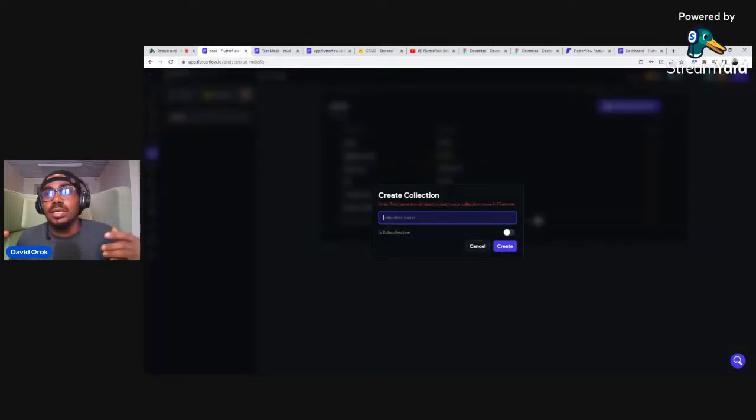What is a collection? A collection is more like a library shelf, for instance, where you put a specific type of book, right? So now we have a collection for users. It puts all the details of the users. We can have a collection for messages. It puts all the messages. So now we want to just call this collection messages, okay? And then we will say create.